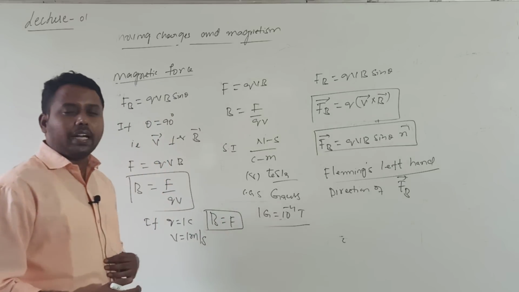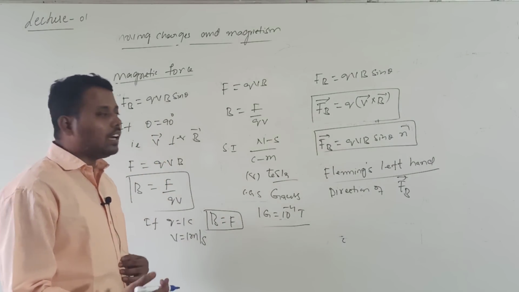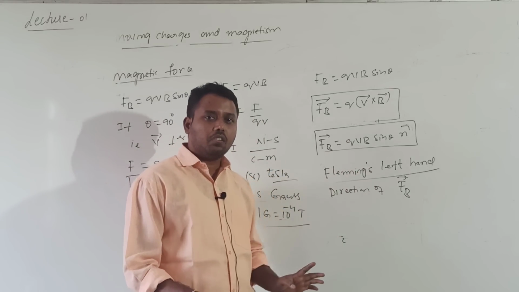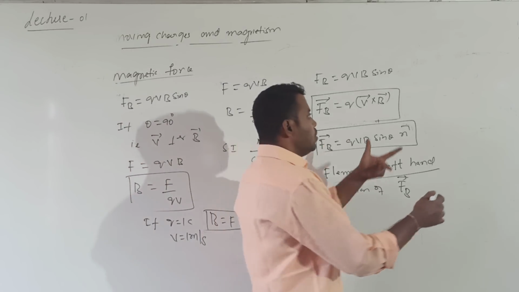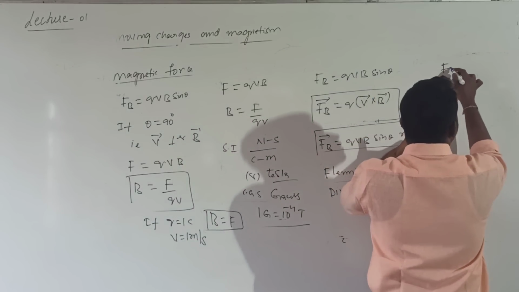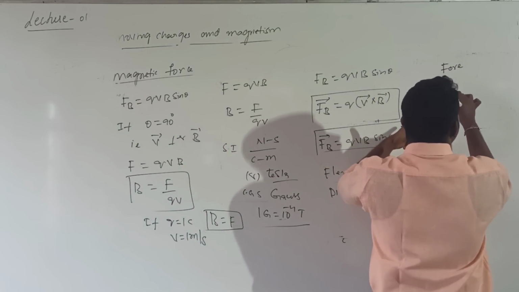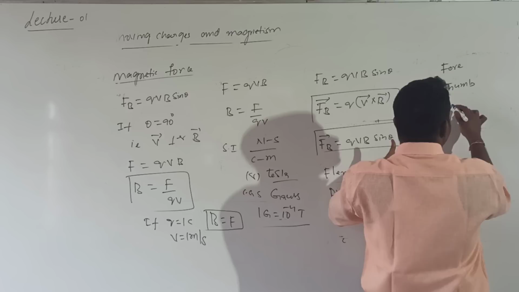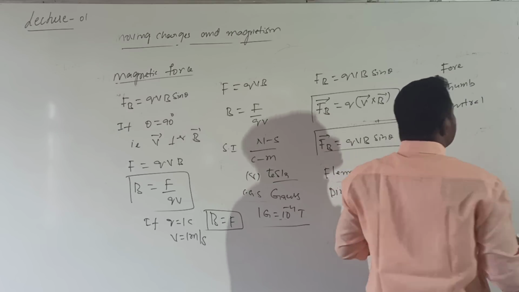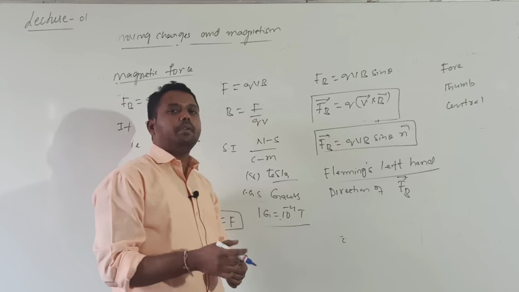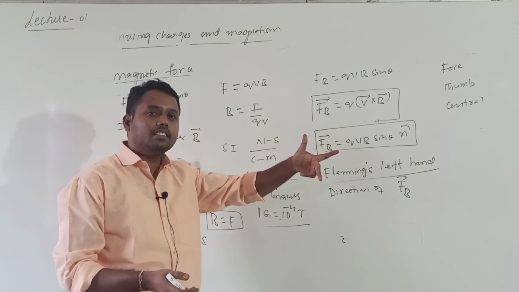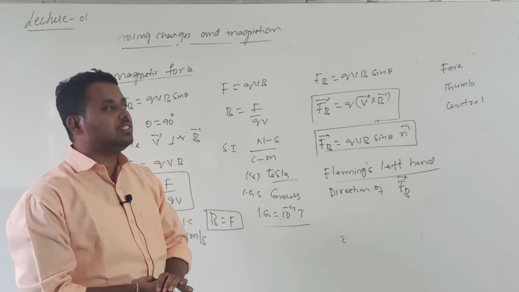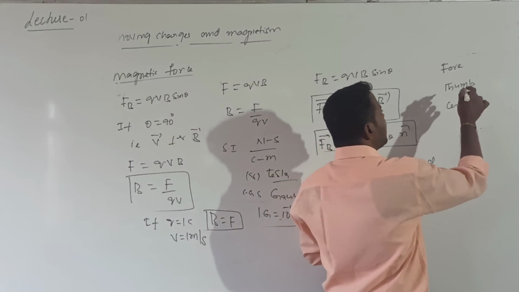To find the direction of magnetic force acting on a charge or acting on a current carrying conductor, we will use this Fleming's left hand rule. According to this left hand rule, you need to stretch three fingers: one is the forefinger, another is the thumb, and the other one is the central finger. Stretch forefinger, thumb and central finger of your left hand such that they are mutually perpendicular to each other. How you need to stretch? They are mutually perpendicular to each other.